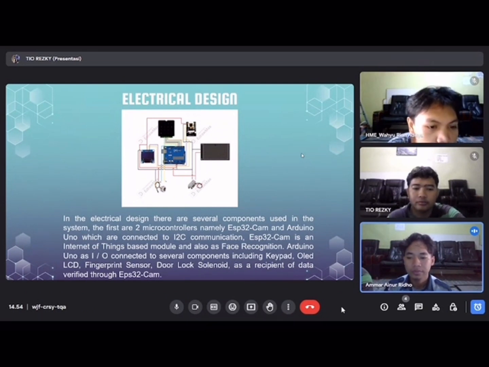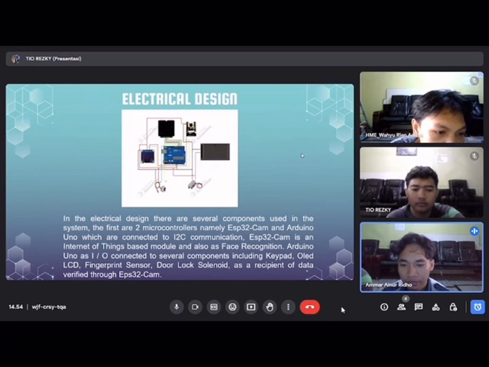In the electrical design, there are several components used in the system. The first are two microcontrollers, namely the ESP32-CAM and Arduino Uno, which are connected through I2C communication.